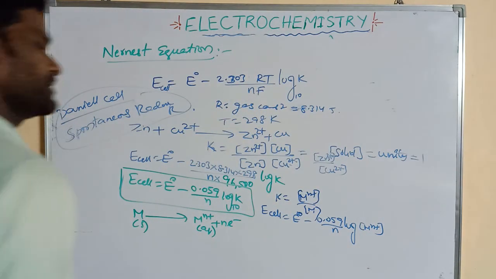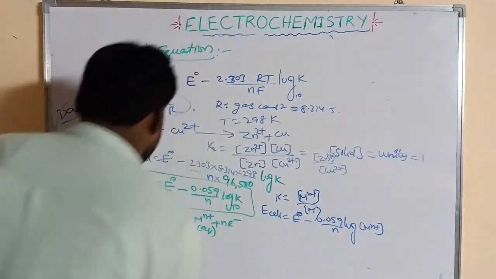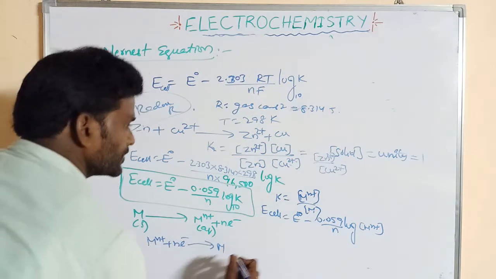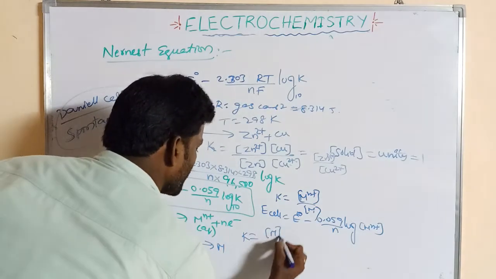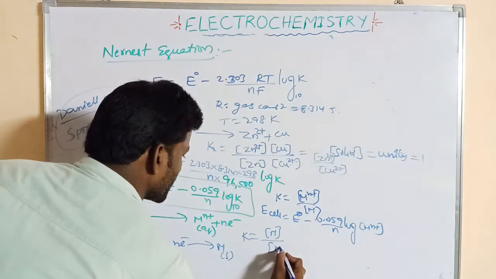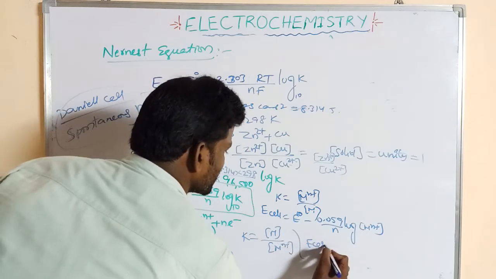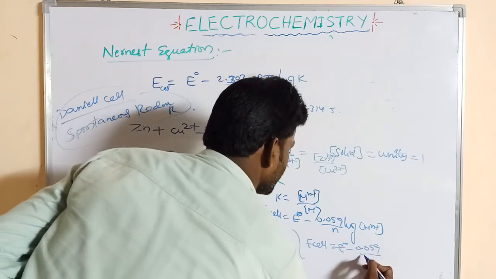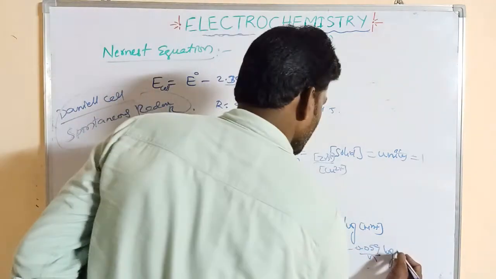Now this can be reversed, that means Mn+ gains n electrons to give M. So what is its value? K is equal to the concentration of M, which is solid, by the concentration of Mn+, which is aqueous. So how to write this? E cell is equal to E naught minus 0.059 by n log, so K is 1 by Mn+.